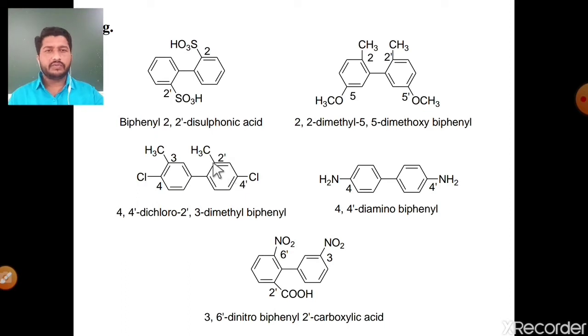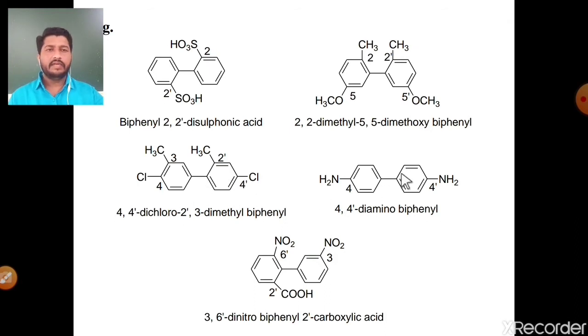Then number third example: see, for the first ring there are also two substituents, methyl and chloro. For the second ring there are two substituents, methyl and chloro. In the first ring the position of the methyl group is the third position and chloro at the fourth position, see 1, 2, 3, 4. For the second ring it is 1 dash, 2 dash, 3 dash and 4 dash. Means for the first ring methyl at the third position and for the second ring methyl at the 3 dash position. See, there is a second substituent chloro, and the position of chloro is 4, and for the second ring at the 4 dash position. Arrange these two substituents alphabetically. Chloro is first and then methyl. See 4,4 dash dichloro, 3,3 dash dimethyl biphenyl molecule. This is the IUPAC name of this molecule.